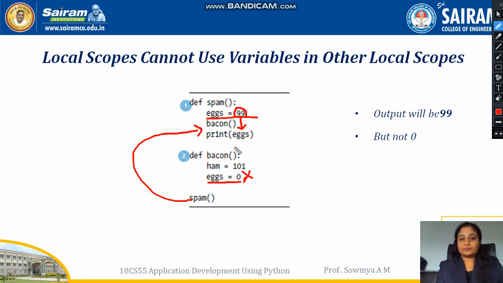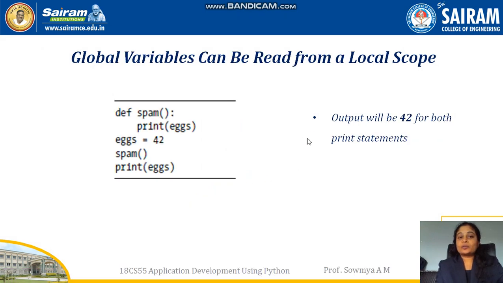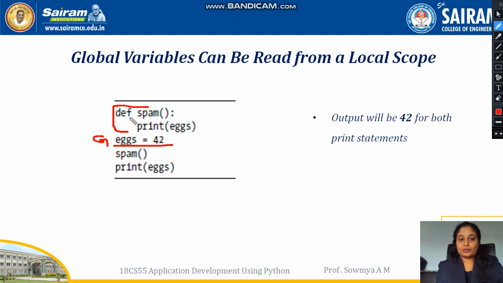Okay, next, we'll go to the next topic. Can a global variable be read from local space? Yes, we can read global variables from anywhere in the program. See here, we have a global variable. This is global variable x, and we have one function, def spam. So we have defined a function spam, but x is a global variable.